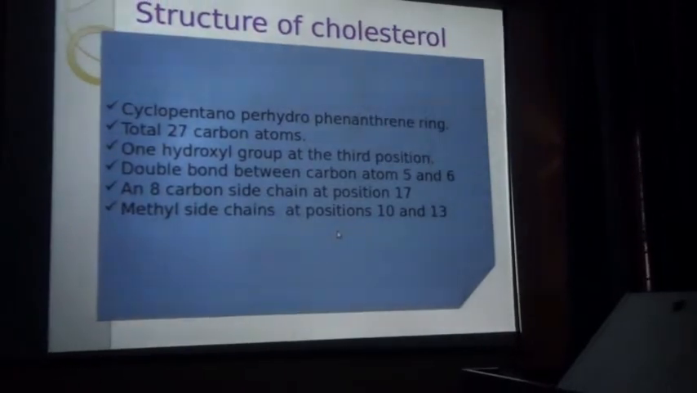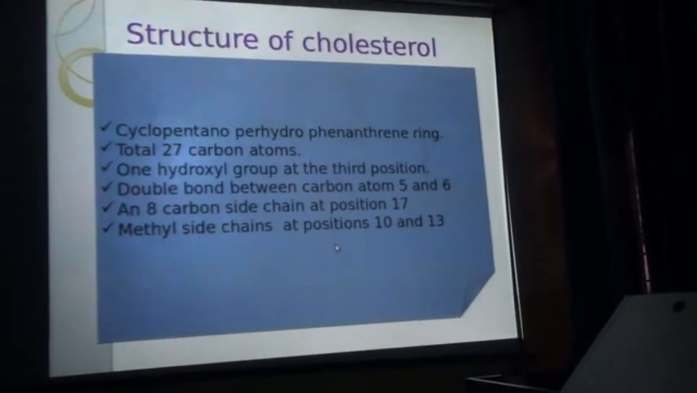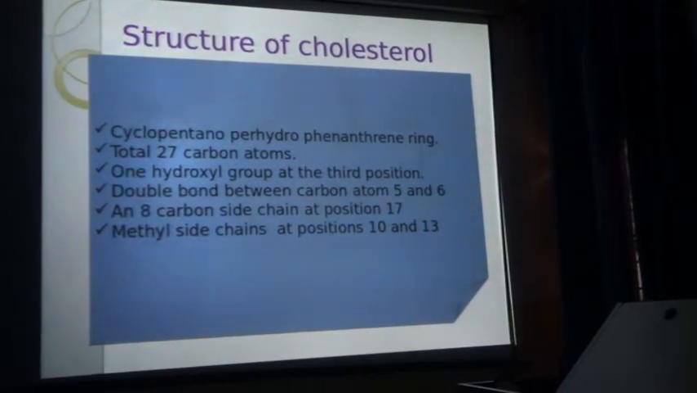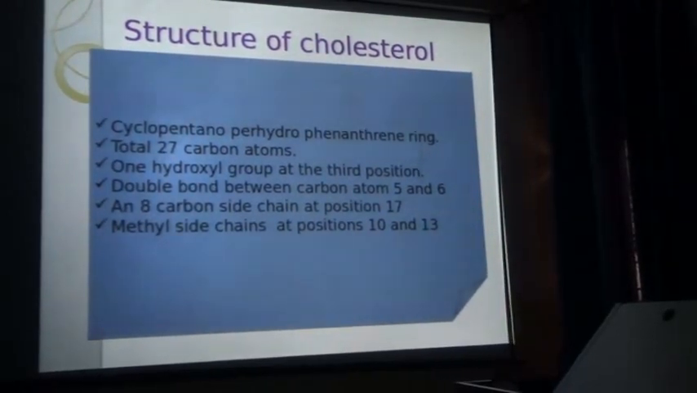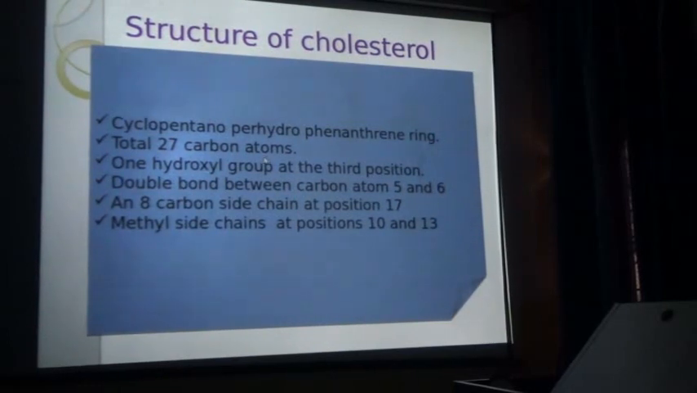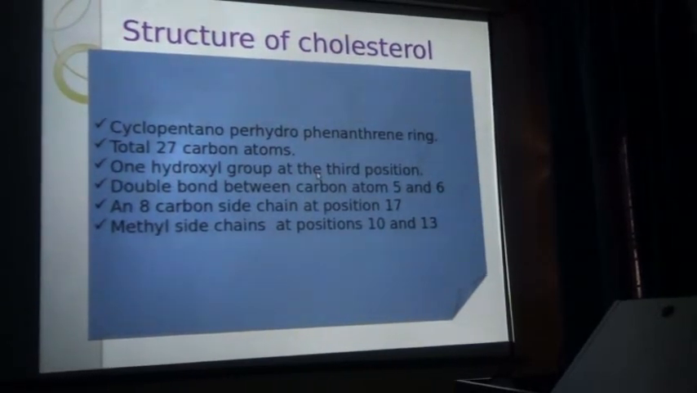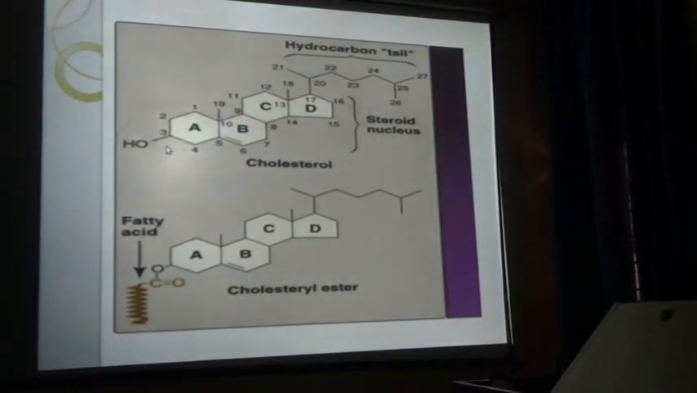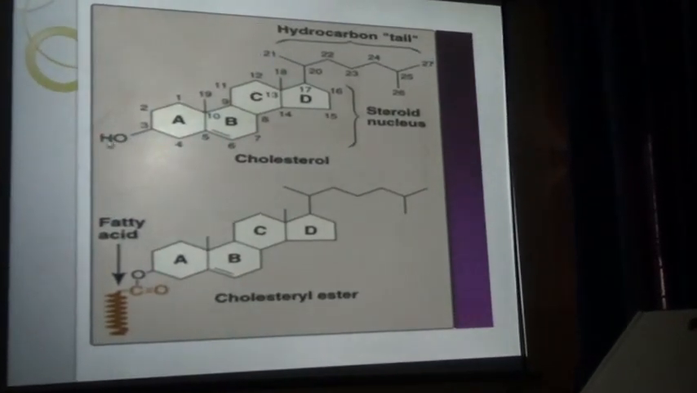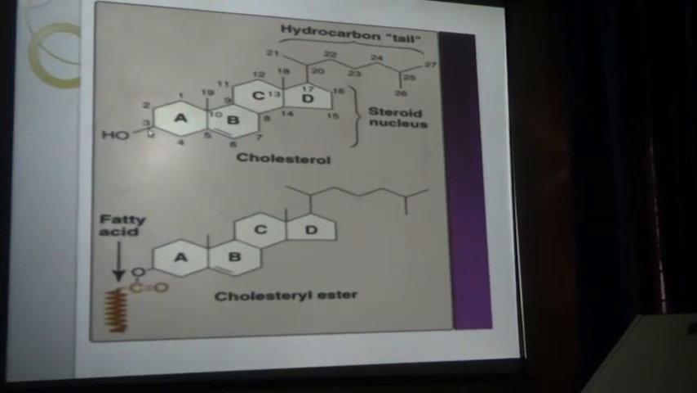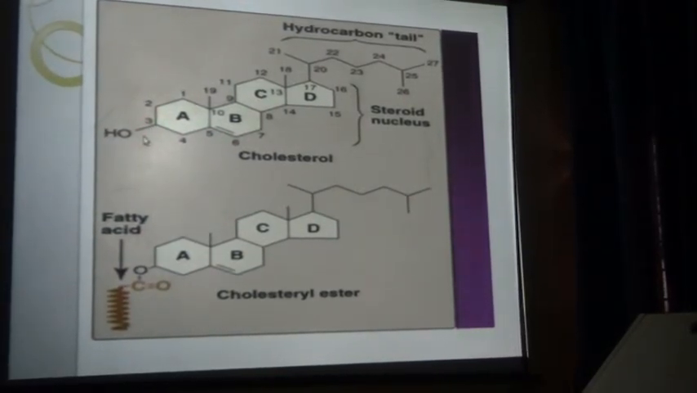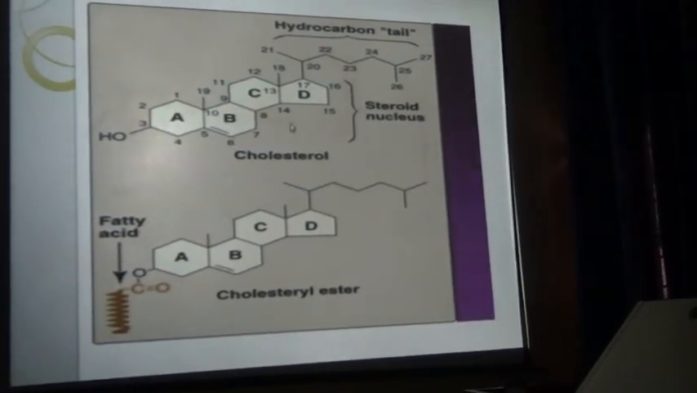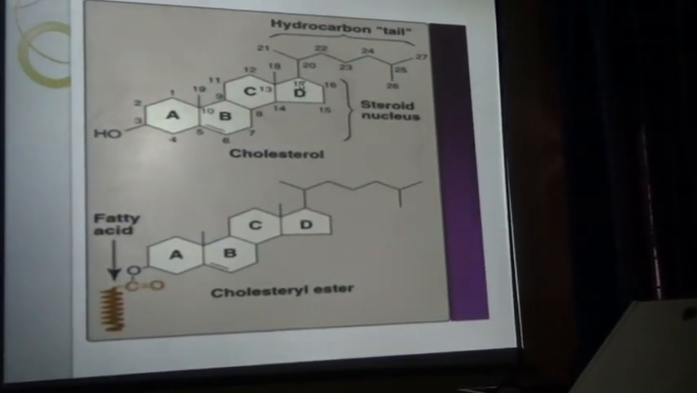Now, what is the structure of cholesterol? I already told you that there is a ring called the steroid ring, cyclopentanoperhydrophenanthrene. There are 27 carbon atoms, with one hydroxyl group at the third position. I can show you this diagram. This is the diagram of cholesterol. One hydroxyl group is at carbon number 3. There is a double bond between carbons 5 and 6, and branching starts at carbon number 17.